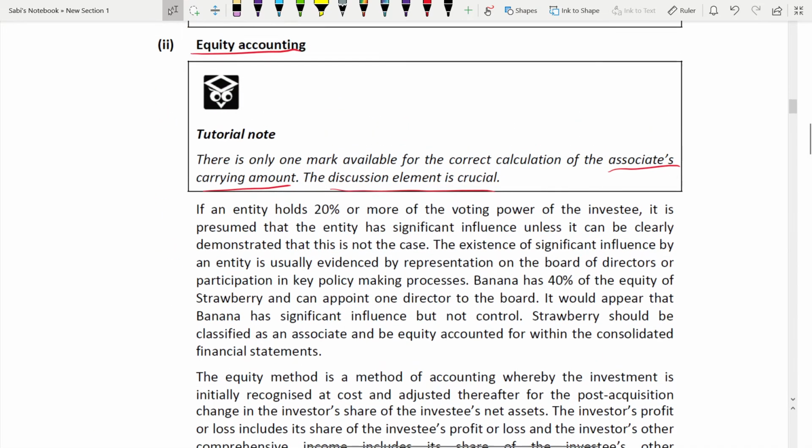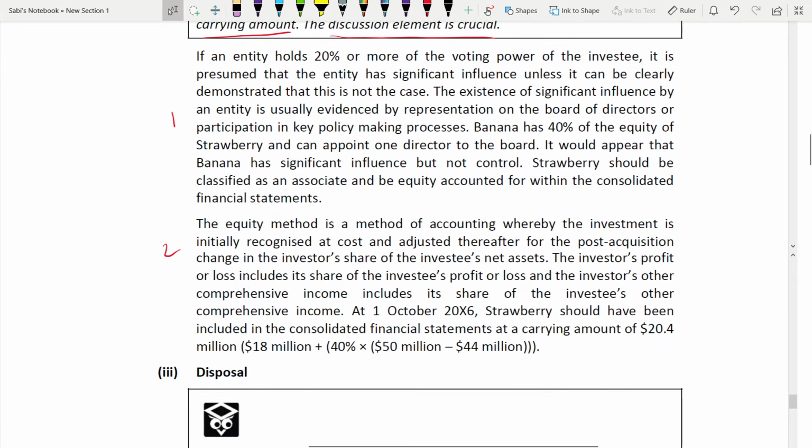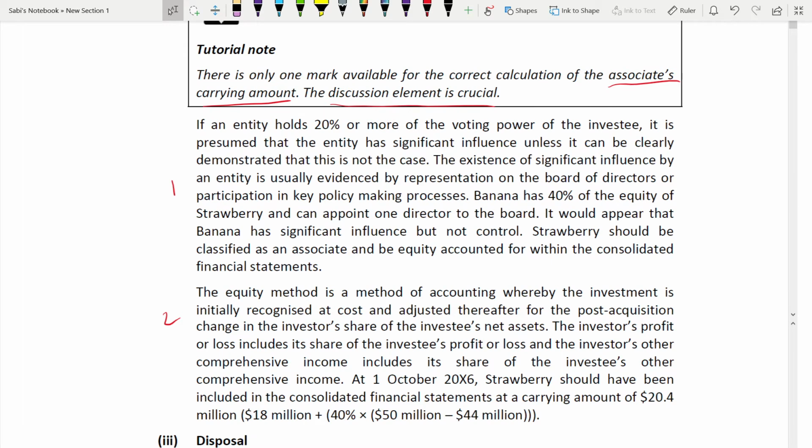What is the first paragraph about? First and second. Here they are giving you the background of an associate: what an associate should include and what the features of an associate are. In the second, you are calculating the figure and seeing which method to apply. How do I know that? By reading the first sentence of each paragraph. Opening sentence. That's why the opening sentence matters a lot.